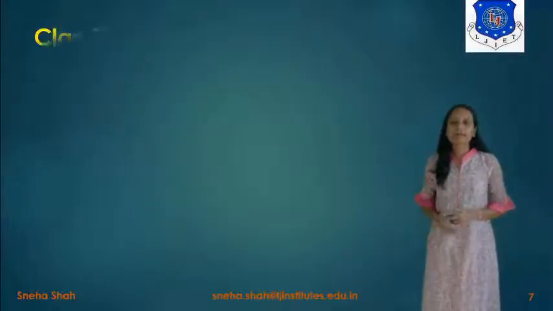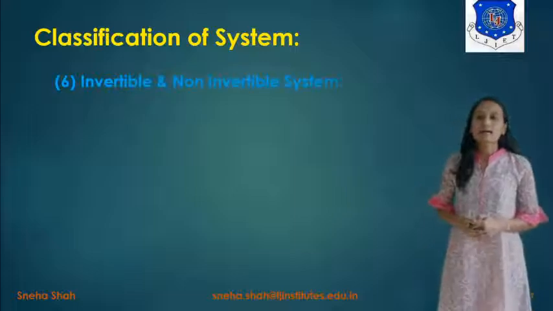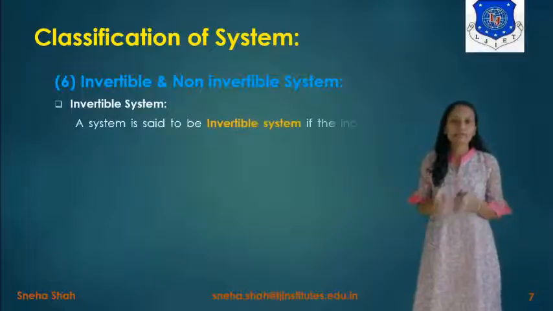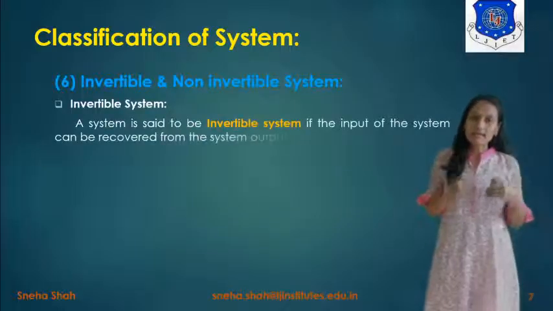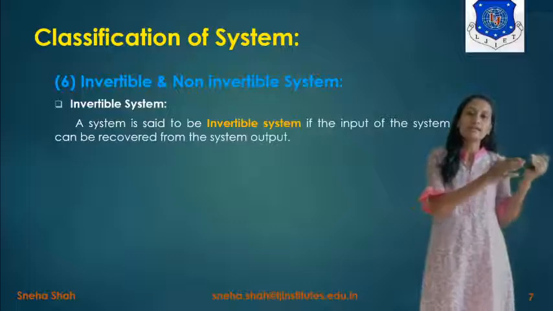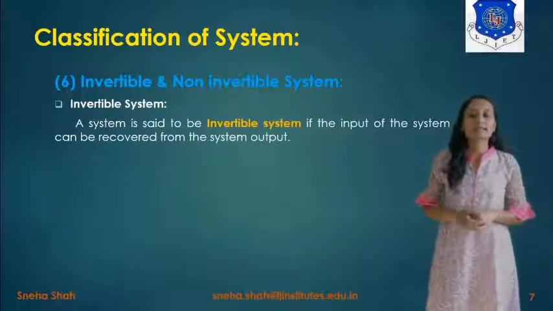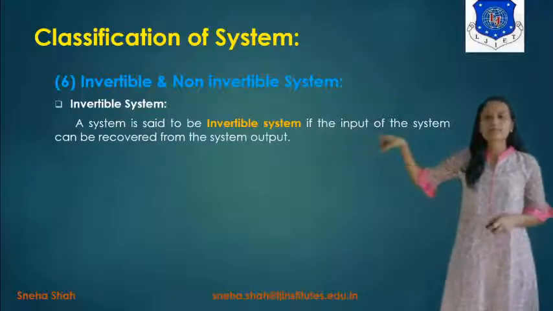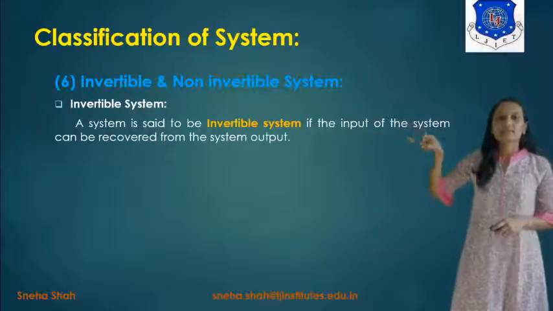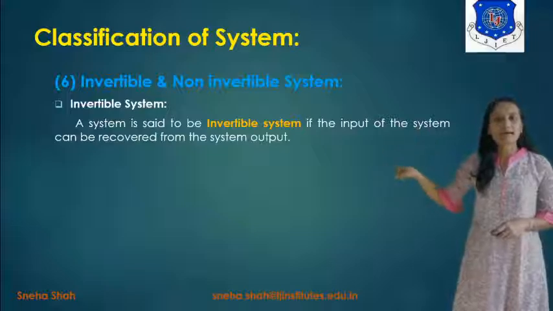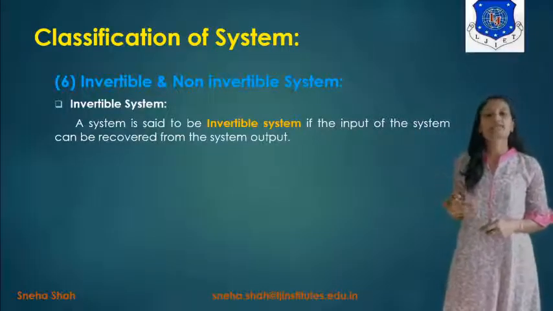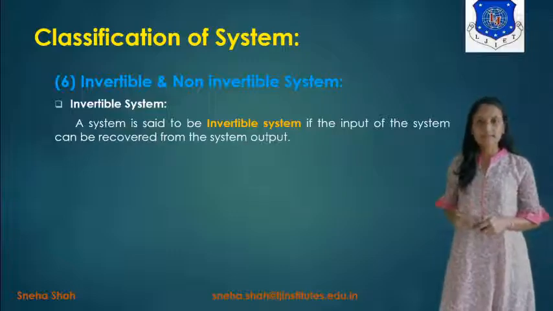Now the next type of system is invertible and non-invertible system. Now what is an invertible system? If we apply any input to a system and it can be recovered by applying the output to another system, then it is considered an invertible system. It means a system is said to be invertible if the input of the system can be recovered from the system output. And if it cannot be recovered, then it is considered a non-invertible system.